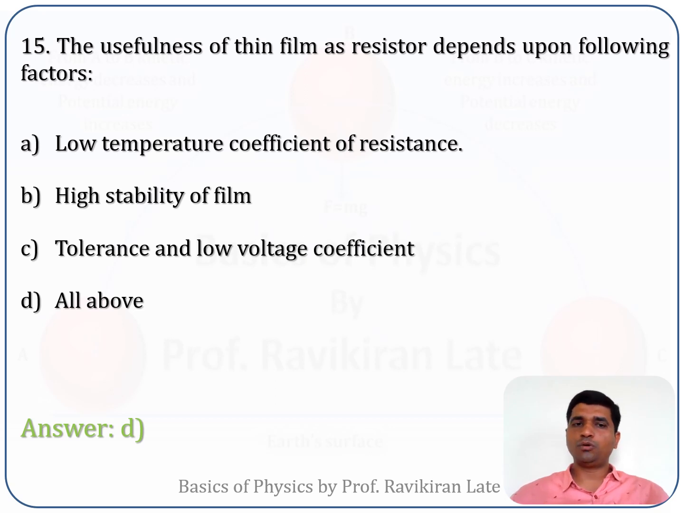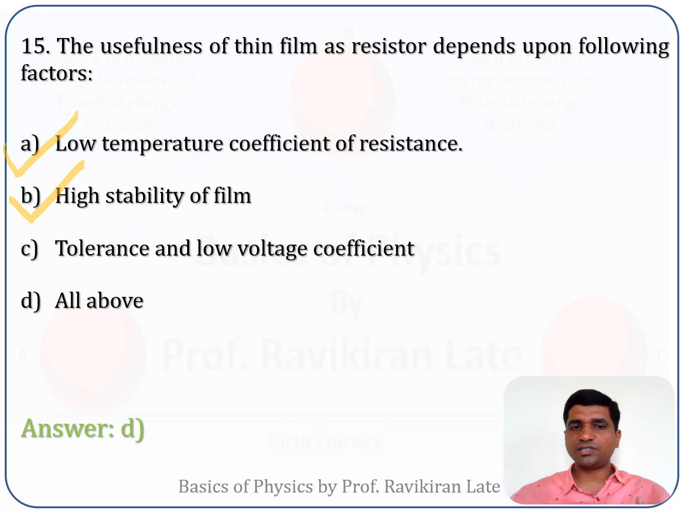Obviously, in order to use a thin film as a resistor, you have to have a low temperature coefficient of resistance for a given thin film. High stability, because if you are using that resistor at a high temperature or in some corrosive environment, that thin film has to be stable in the environment in which you are using it. So option A is correct, option B is correct.